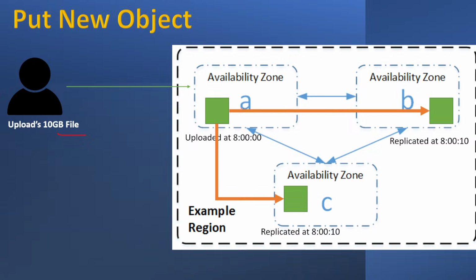So irrespective of which region you are uploading in, there will be availability zones in each region. Whenever you are uploading your file in S3, by default there will be at least three copies of your data.